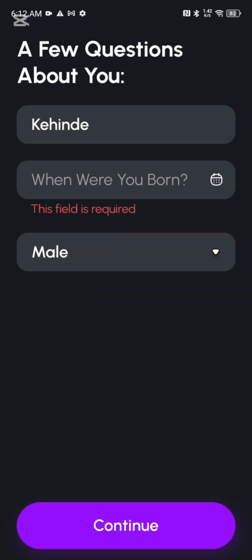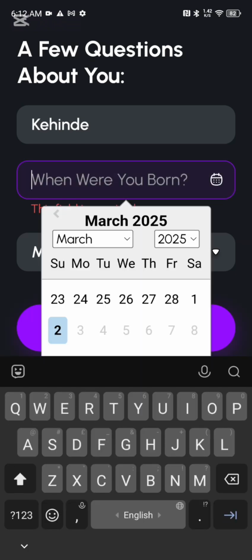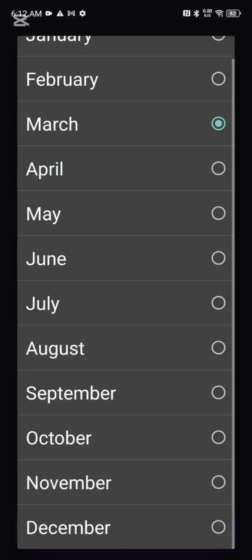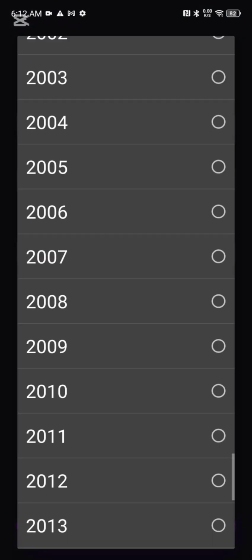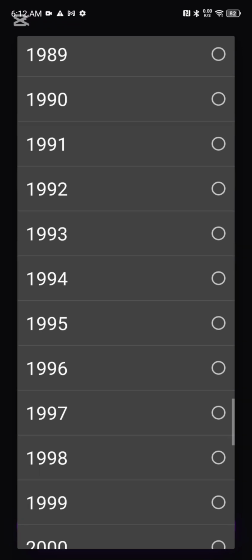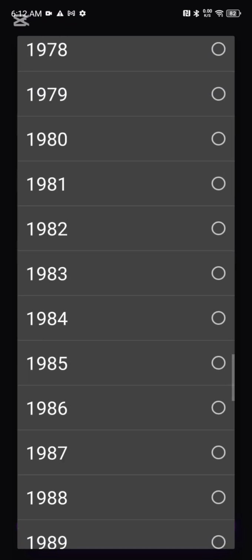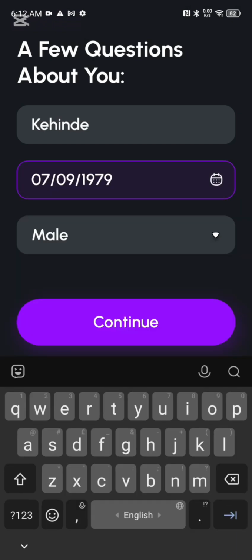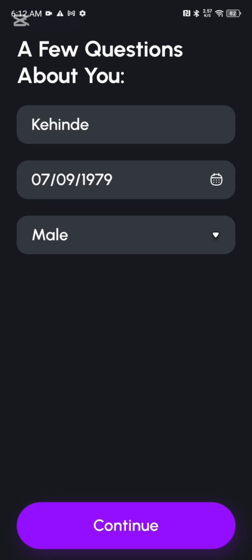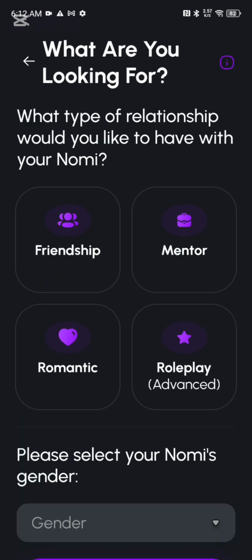It is conversational in ChatGPT, but it won't make it as if you are speaking with an individual, an identified person whom you have recognized, you have known a little about his or her background. So the personalized AI will ask all this detail, and you will supply your date of birth, your sex, and once you have successfully done this, it will ask you what are you looking for: a relationship, a mentor, romantic, role play, advanced, if you are a researcher, if you are someone looking for something else.